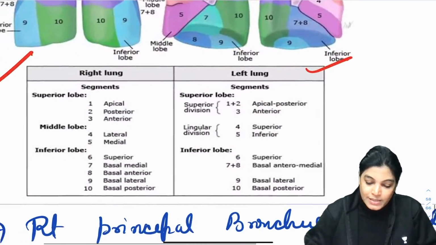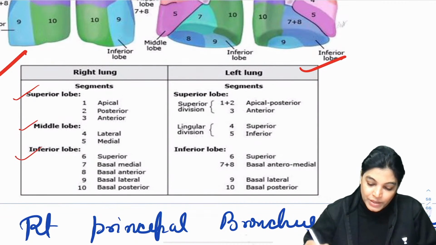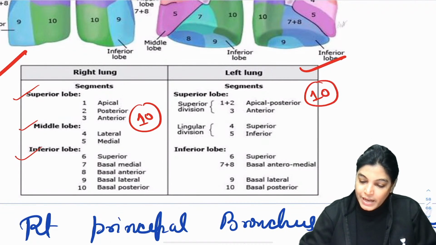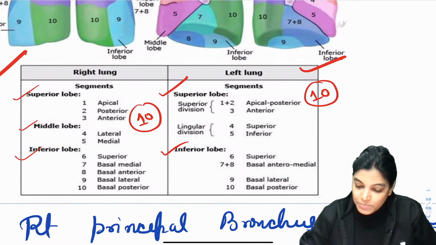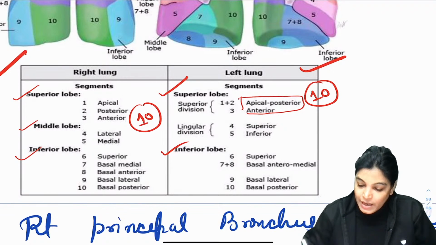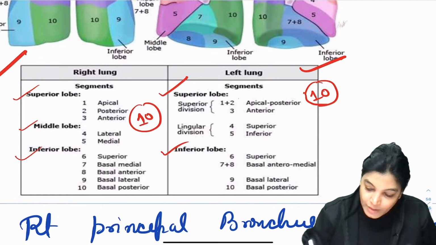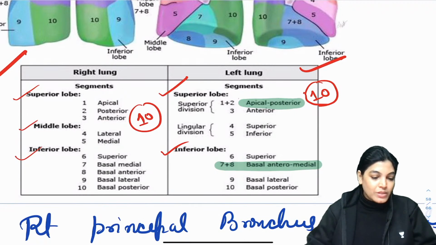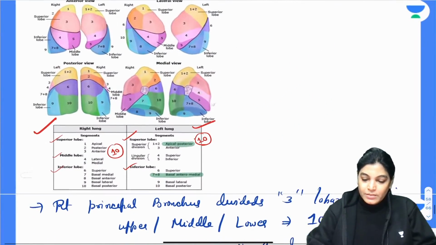This is the diagram, and you can see here there is superior. In the right lung, there is superior, middle and the inferior lobe, and there are respective 10 bronchopulmonary segments in the right lung, and in the same way there are 10 bronchopulmonary segments in the left lung, 5 in the upper and 5 in the inferior lobe. So total there are 10, and at times there is merging of apico-posterior, which has been shown here. Let me mark this, and the other merging is the antero-medial basal. See here, is it okay? So that table is also there, you can see the table and the diagram also. So let's move on to the next.